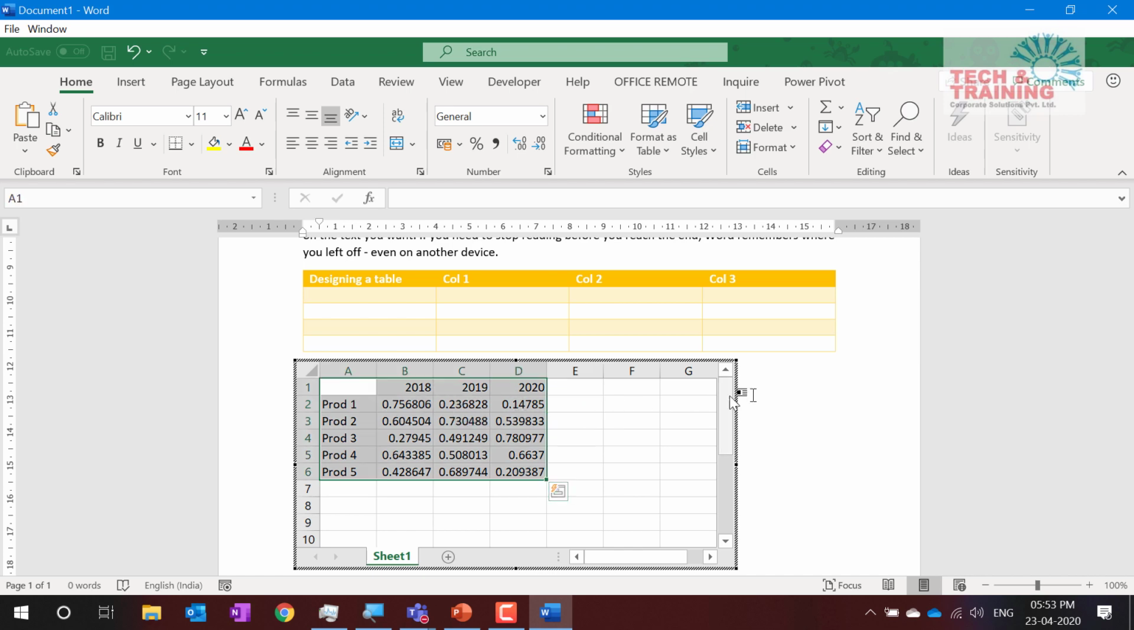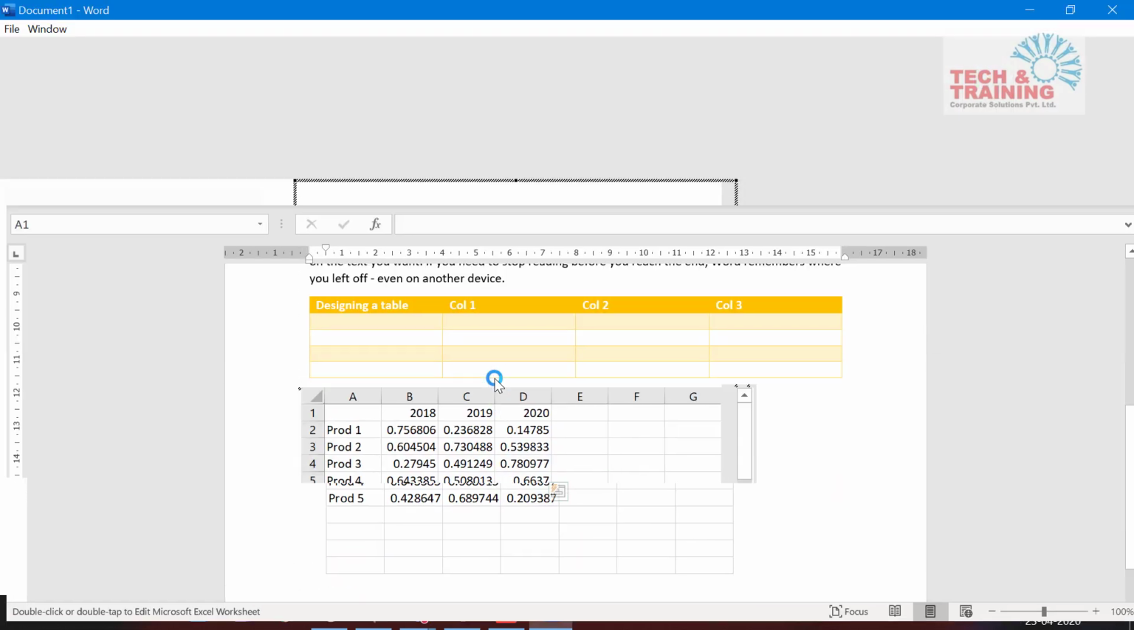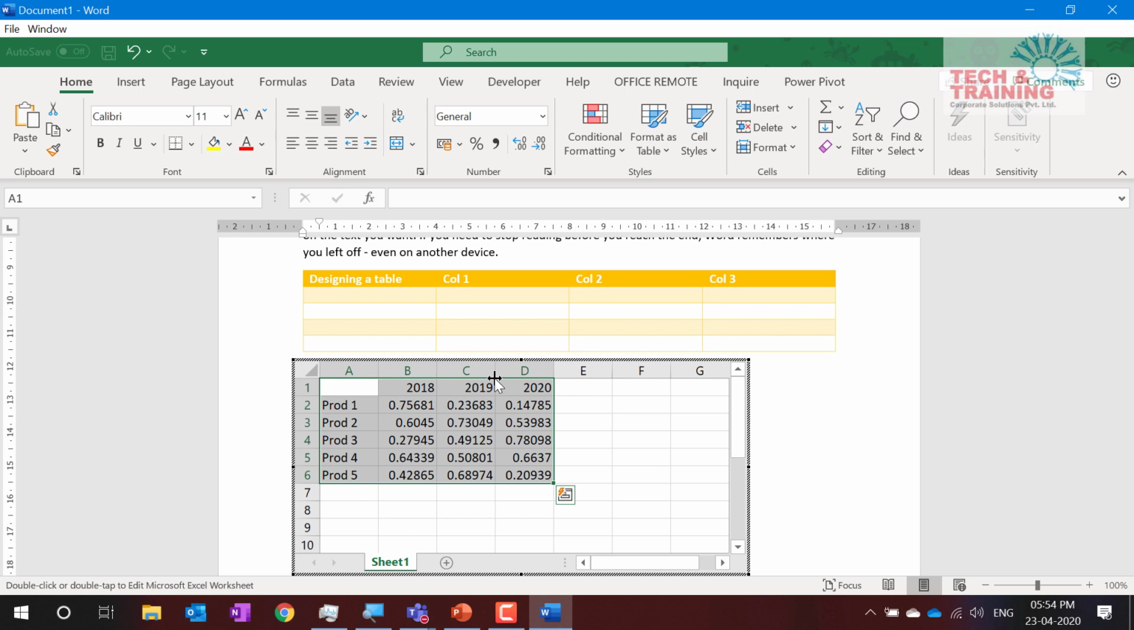Now I'm done with this. I come out of this table and see, this table looks like this. I do not like it because these are the lines and this table does not have good formatting. Now, if I can easily create a table like this, why do I need to use the table in Excel? Let's understand. What I need to do is just double click now and I come back to Excel.